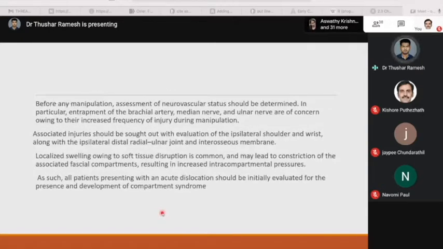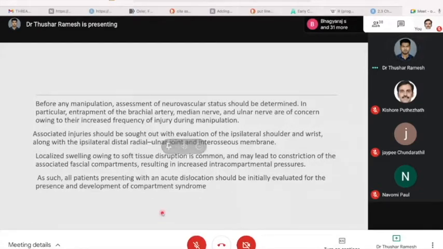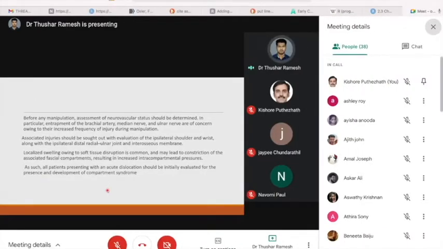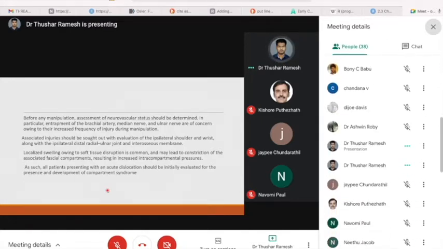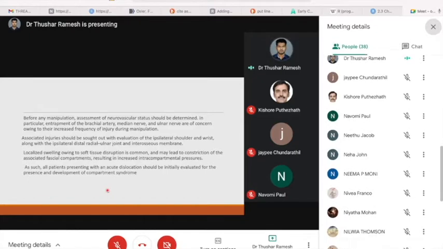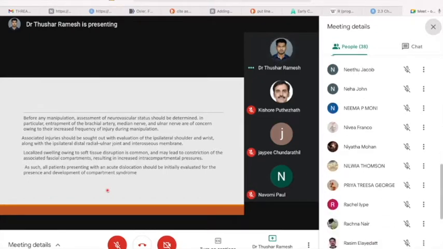Before any manipulation, assessment of the neurovascular status should be determined. In particular, entrapment of the brachial artery, median nerve, and ulnar nerve are of concern owing to their increased frequency during manipulation. Associated injuries should be sought out with the evaluation of the ipsilateral shoulder and wrist, along with the ipsilateral distal radio-ulnar joint and the interosseous membrane.